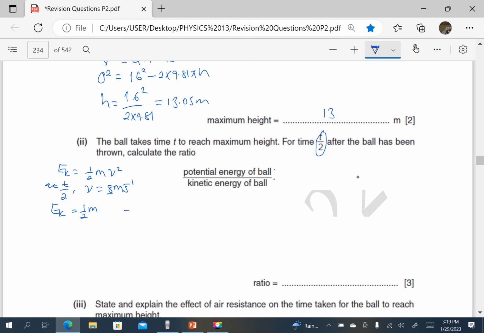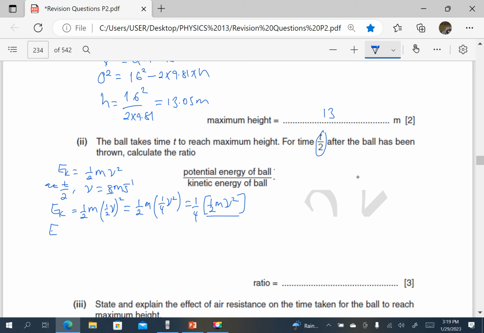So if the speed is half the initial speed, I'll put here a half of the initial speed, and this is squared, which is going to be equal to a quarter. A half m into a quarter of v squared is a quarter into a half m v squared. Remember, this was the initial kinetic energy. So if the kinetic energy at T over 4 is a quarter of the initial, the potential energy must be 3 over 4, because total energy must give us a ratio of 1.